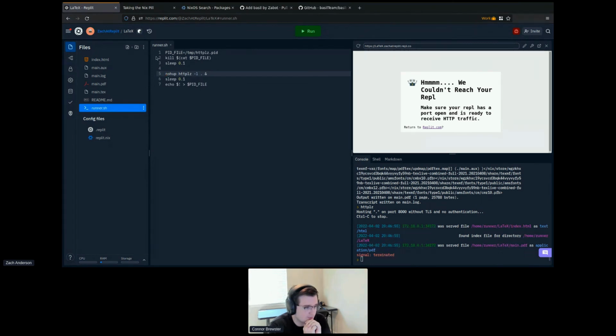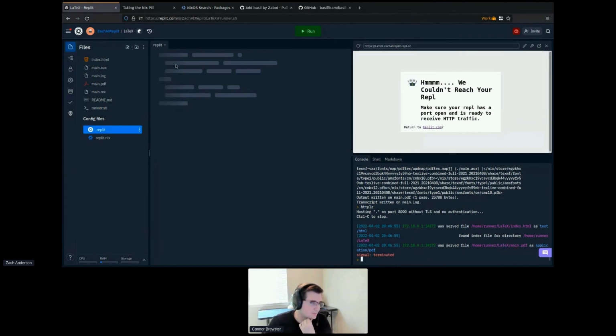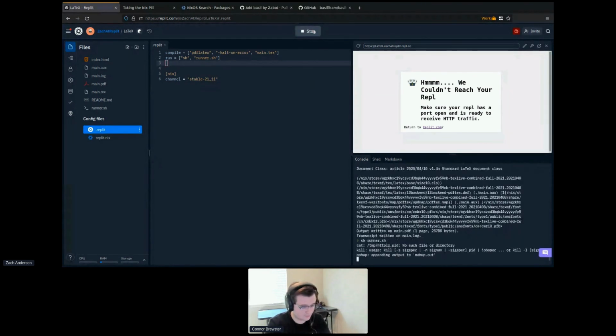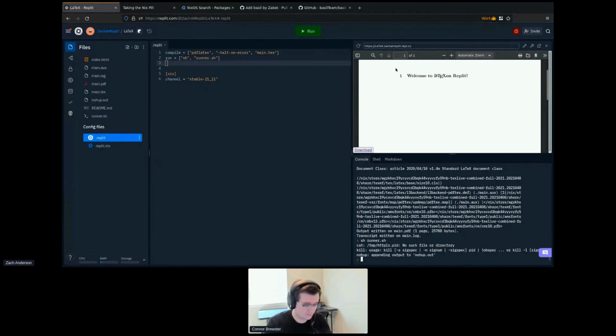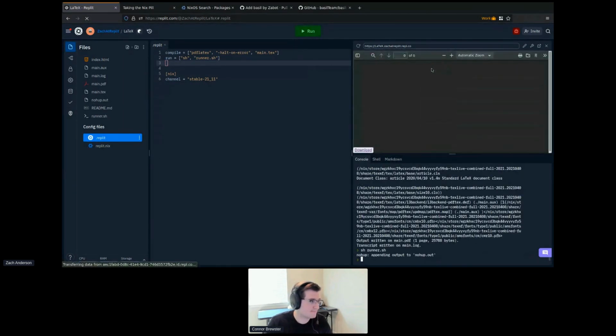So what we're going to do here, this runner script is just going to kill the web server if it's already running, and then start a new instance of the web server. And it's going to start it in the background so that the run button can go back to green. And I'll just update our file here. And instead, we're going to run runner.shell. And if I click run, now I have my PDF. It's updated. I can click the run button again. It refreshes. And we have PDFs on Replit.